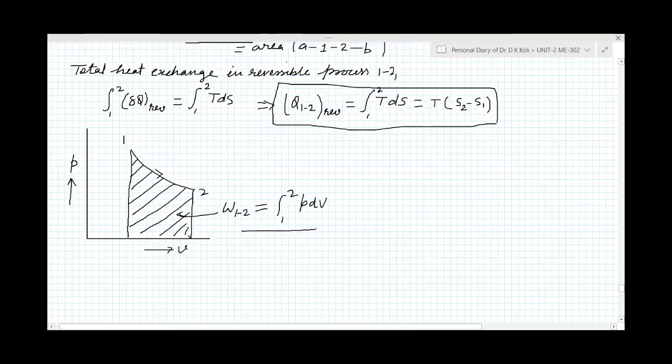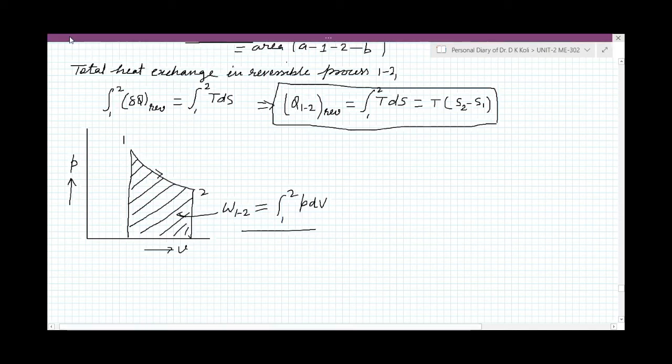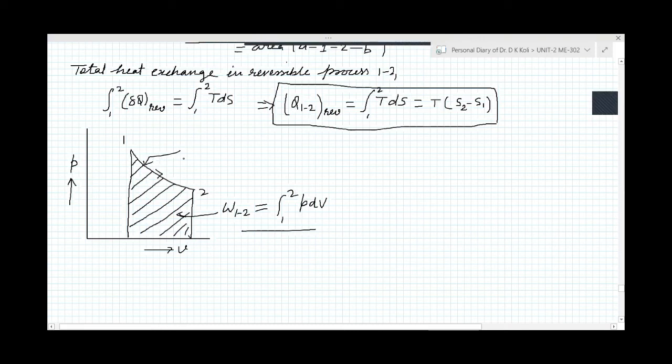We can obtain the area under the curve for any reversible process.